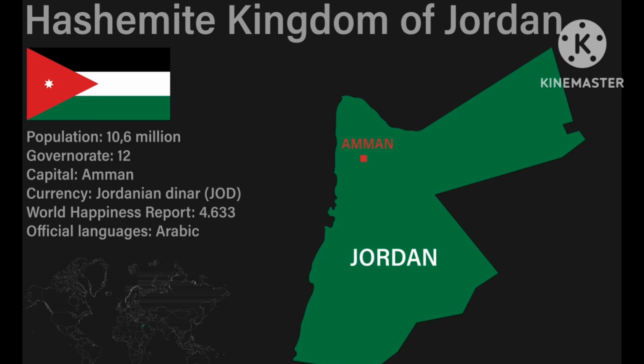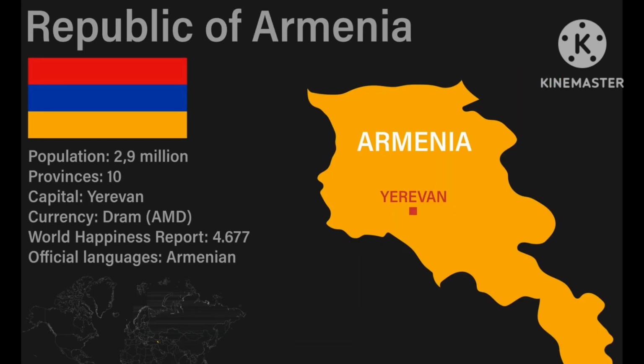The capital of Jordan is Amman, and its currency is the Jordanian dinar, and the official language is Arabic. And you also watch the unique world map structure on the screen, and its flag also. It has a unique world map structure.